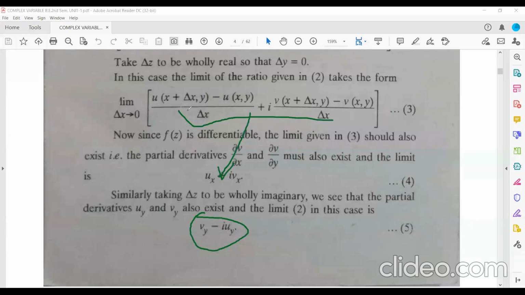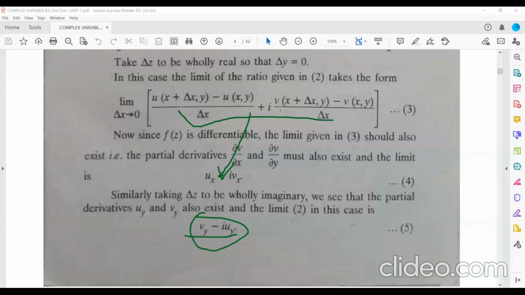Similarly, if you take a purely imaginary number, here the limit will be del y tends to 0, and there will be change in the variable y. There will be no change in the variable x. So you will get this equation.